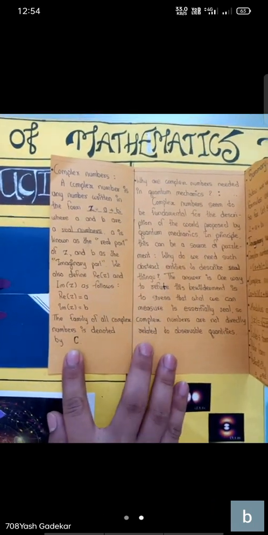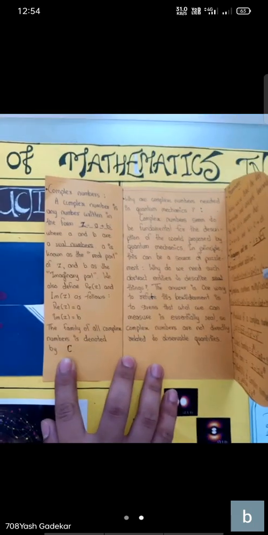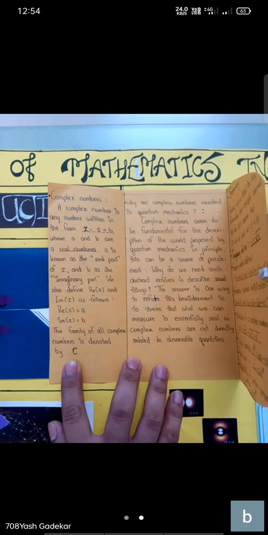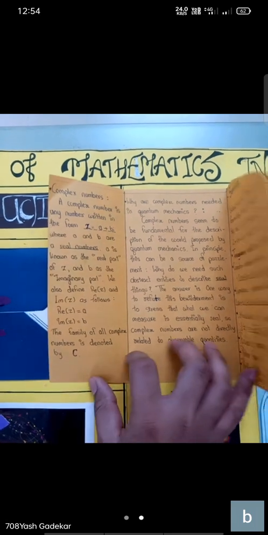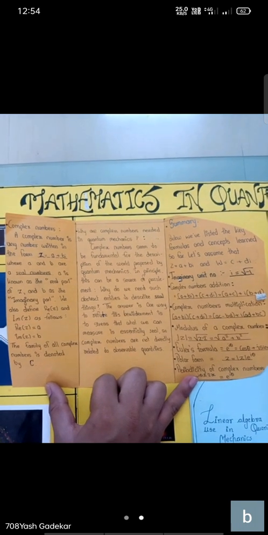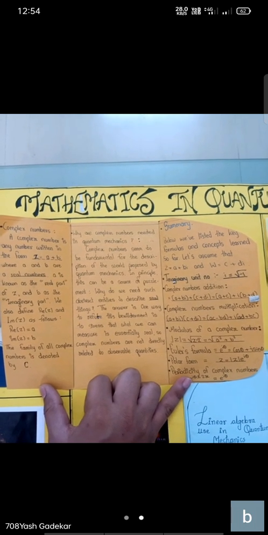This is a concept that we learned in our lower classes. Complex numbers. As we are familiar with this topic, a complex number is any number written in the form z equal to a plus ib, where a is the real part and b is the imaginary part. We also define real z and imaginary z as follows. So now we are going to see what is the use of complex numbers in quantum mechanics.